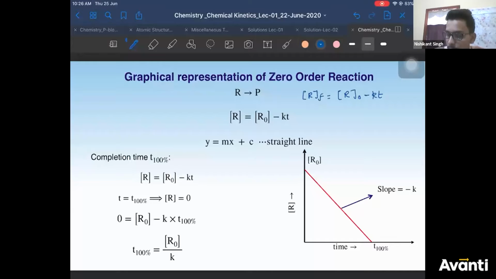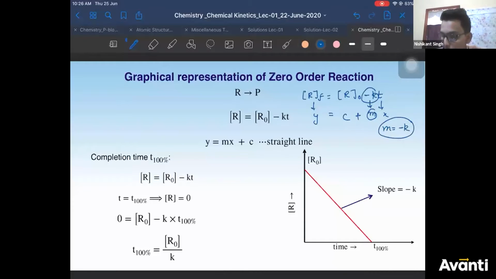Right. So this is your R final, you're plotting this on y-axis. You're plotting time on x-axis. This is slope m. Then this is your c. So it is a graph of y equals mx plus c. What is your slope? Your slope is minus k. That means your slope is negative.